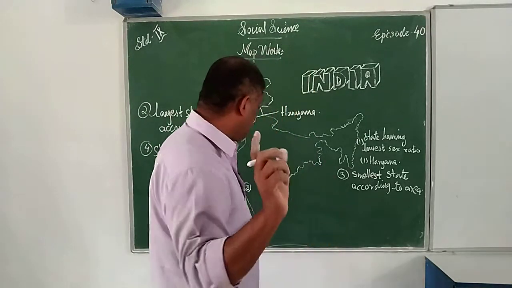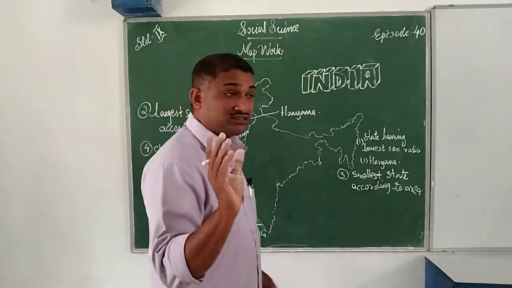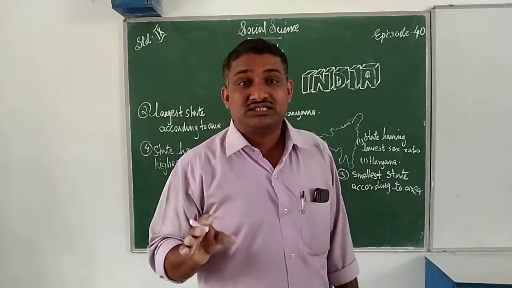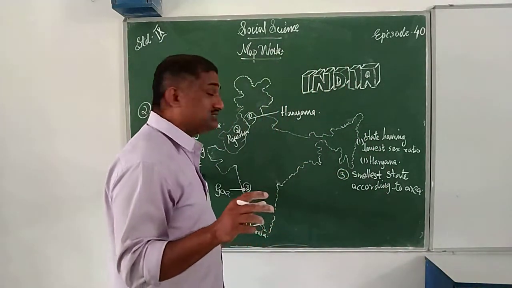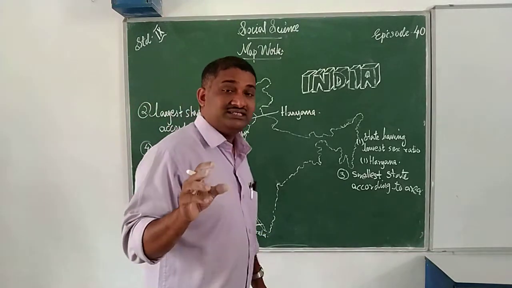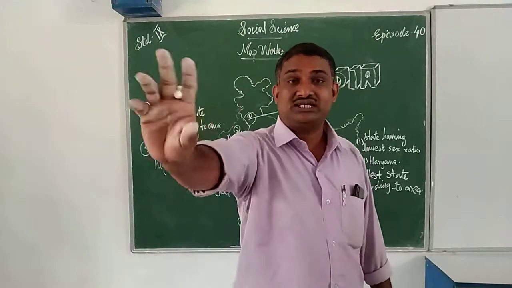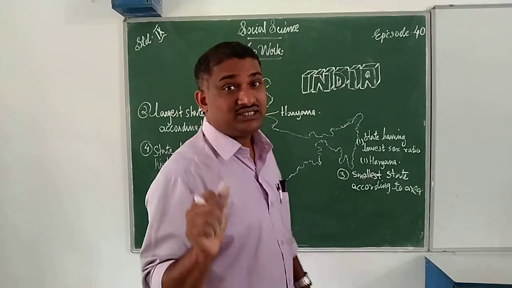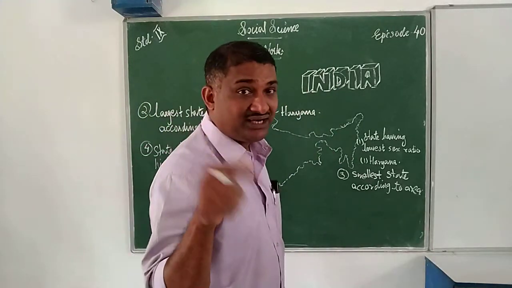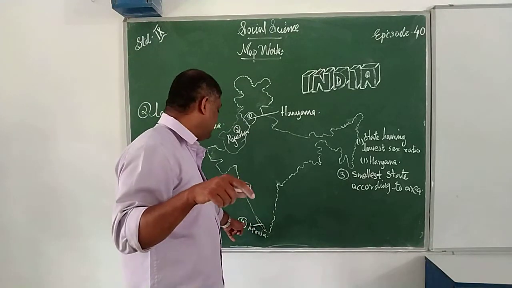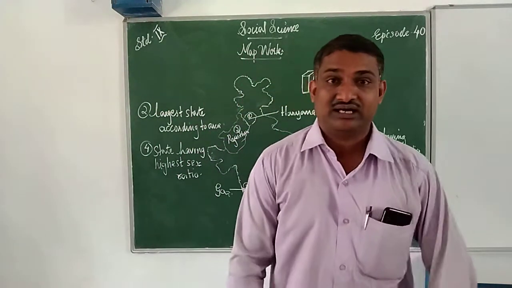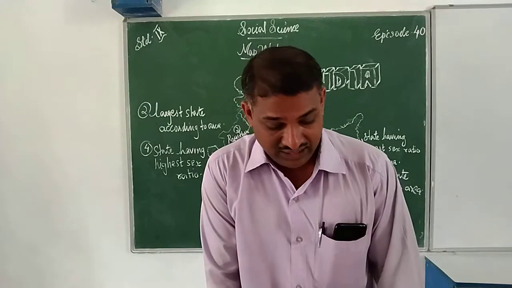Next, the fourth question. A question is never asked directly to locate Kerala. Instead, the question may be asked like this: state having the highest sex ratio. That time you know the answer. That is nothing but Kerala. So you can point out or locate it here. That is Kerala.